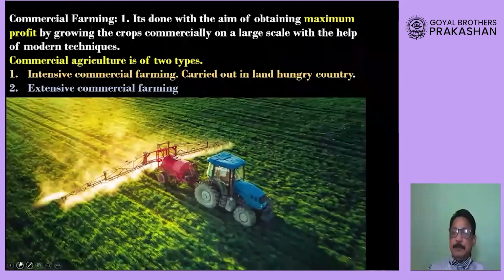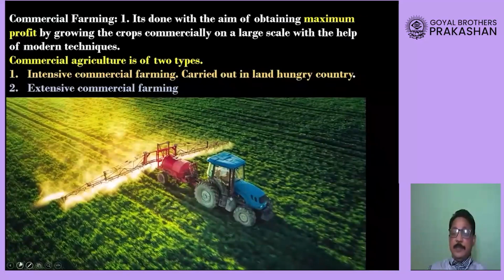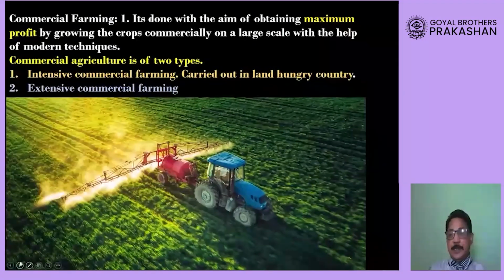Dear students, in this way, subsistence agriculture basically means growing crops to fulfill the needs of the family. But now farmers are looking at agriculture even from a commercial point of view, where they want to increase the overall income and the production of the crop, and for doing that they are using fertilizers and other modern techniques.